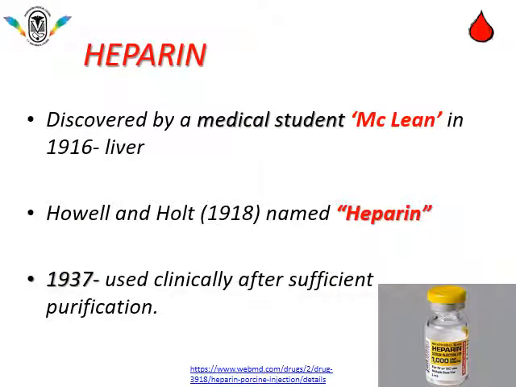Now let us talk about heparin first. Heparin was discovered by a medical student namely McLean in 1916, and it was extracted from liver. As it was extracted from liver, Howell and Holt named it heparin in 1918. From 1937, it is used clinically after sufficient purification.